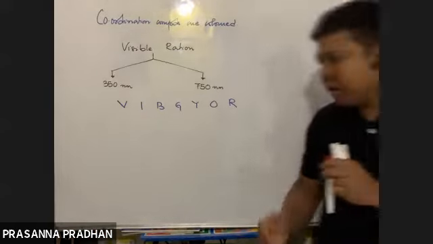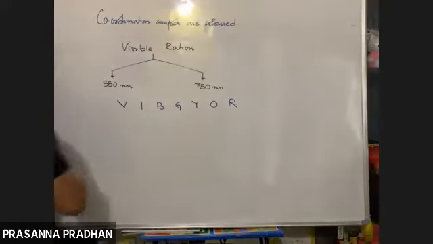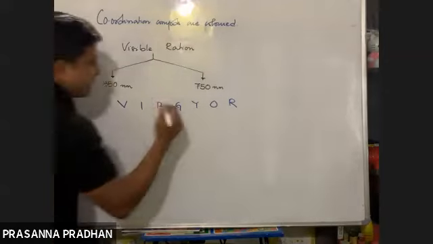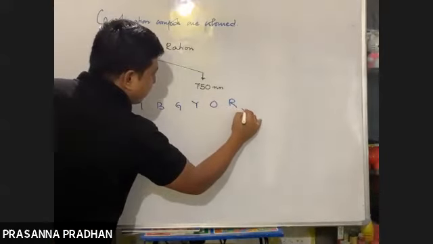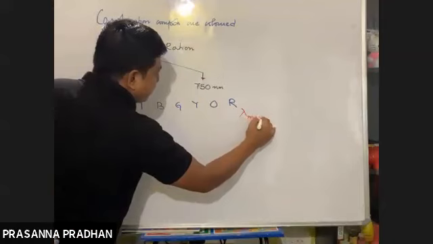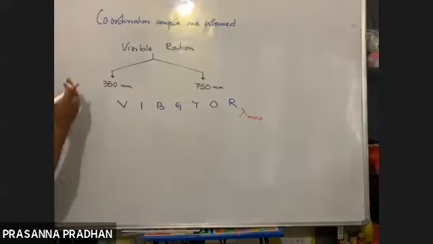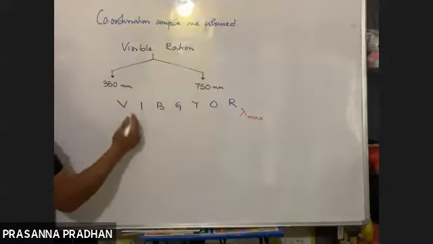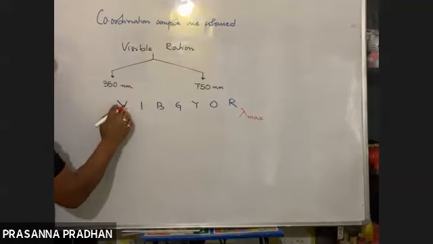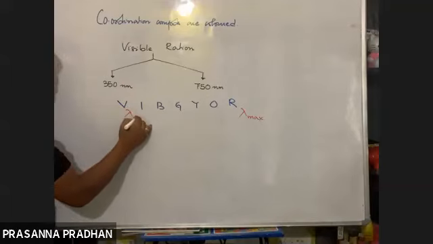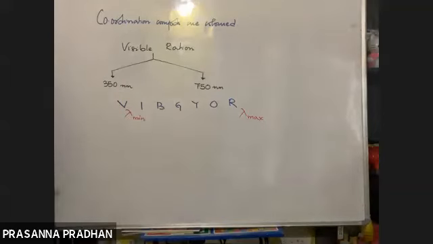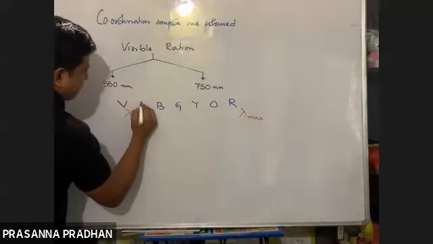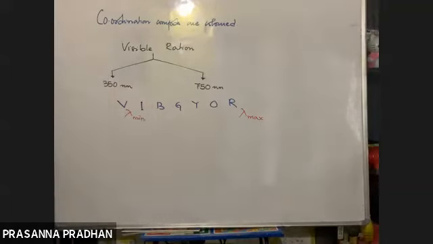So here also these colors have been arranged in order of increasing wavelength. That means out of these colors, red has the maximum wavelength, and violet has the minimum wavelength.